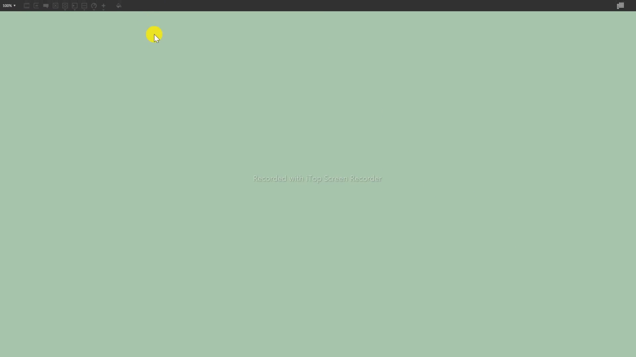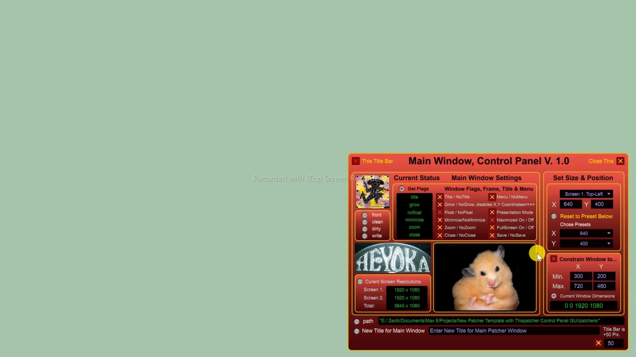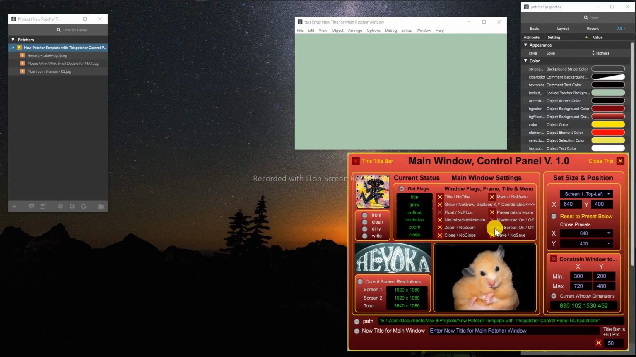Or we can do full screen. How do I get out of here? Window. Bring it back to GUI. Disable full screen. Everything jumps back to the previous setting.